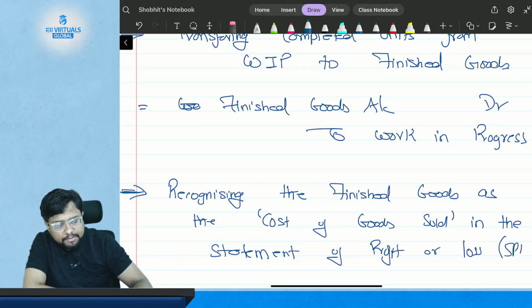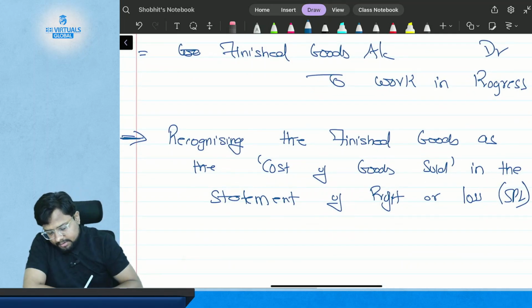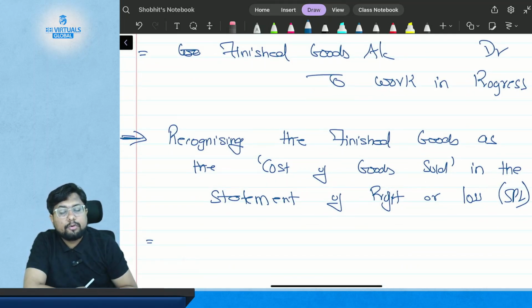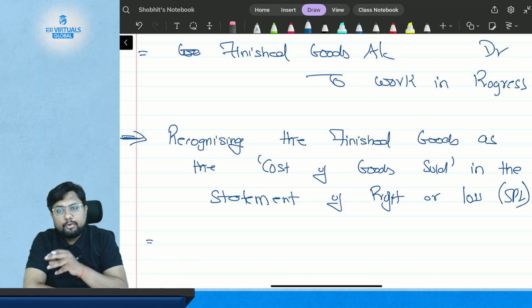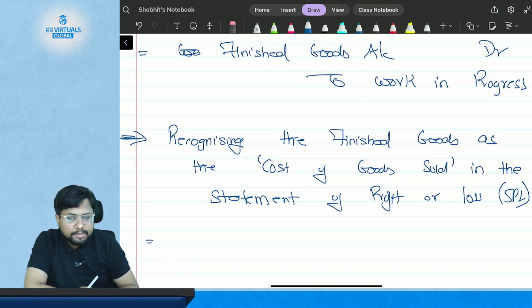Those who have studied FA know how it is going to be recorded. You need to record your finished goods as cost of goods sold in the statement of profit and loss.